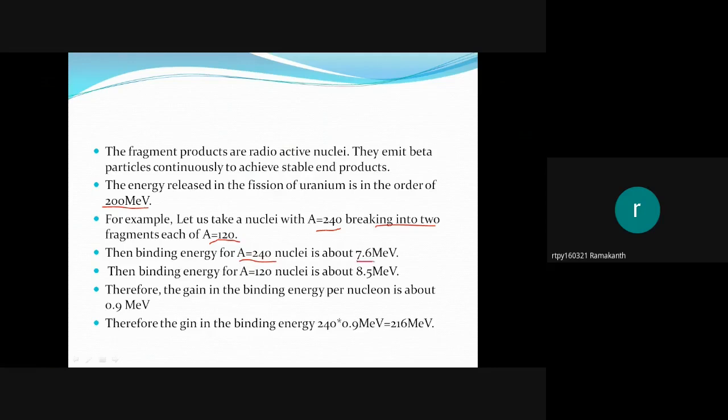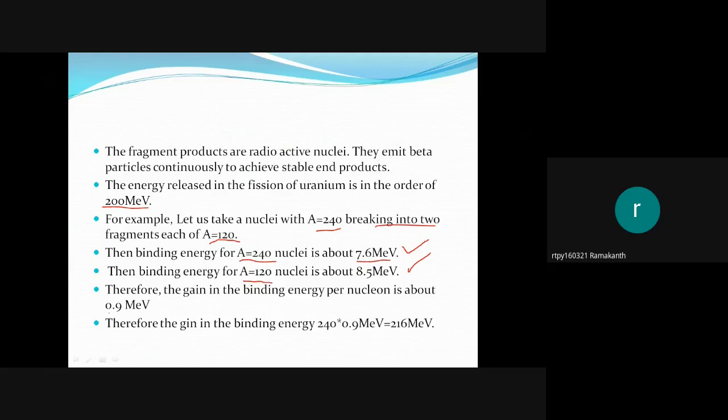It is clear that the binding energy per nucleon of a nucleus with mass number 240 is 7.6 mega electron volts. But the binding energy for a nucleus with mass number 120 is 8.5 mega electron volts. When the size decreased, the binding energy of the nucleus increased.